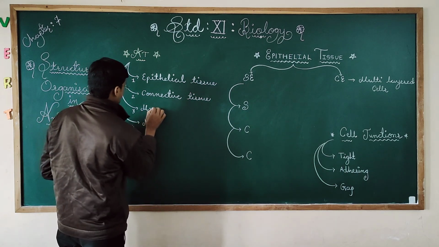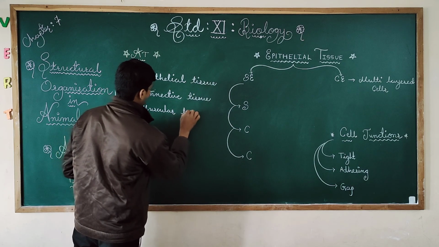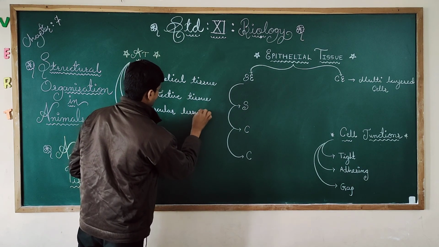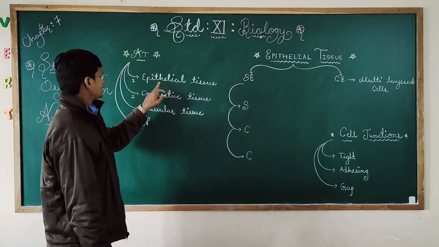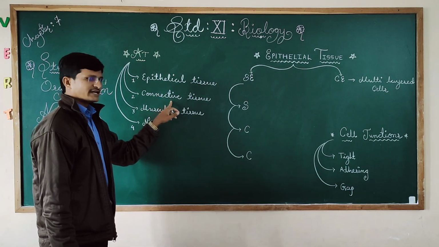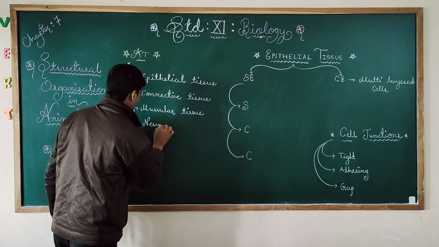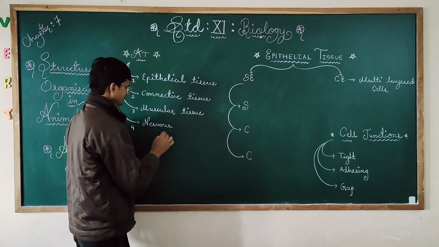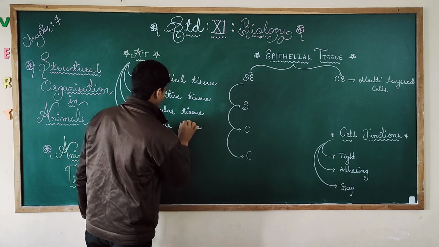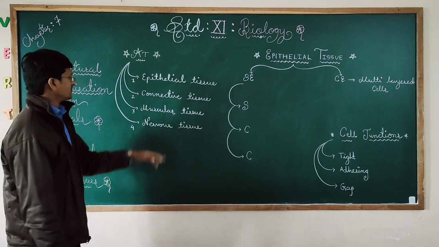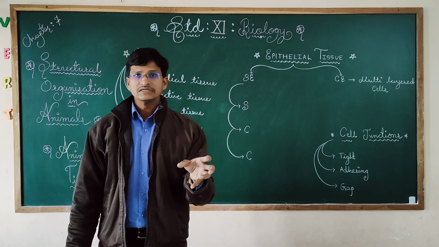Next is muscular. Third is muscular tissue. First is epithelial, second is connective, third is muscular, and fourth is nervous tissue, which is related to our nervous system. So epithelial tissue is for the organization of organs.